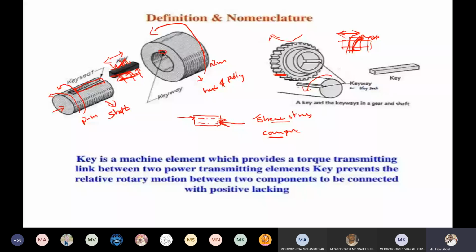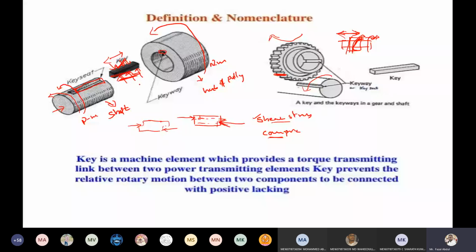Like this, you can find the shape of the key after crushing. Because the key fails in crushing, the assembled joint gets looseness.